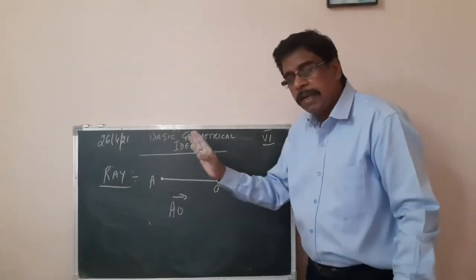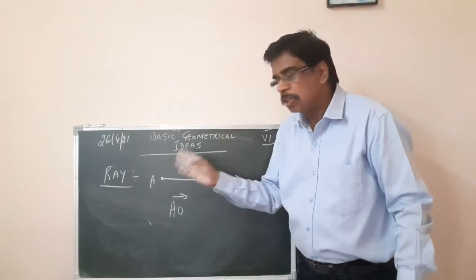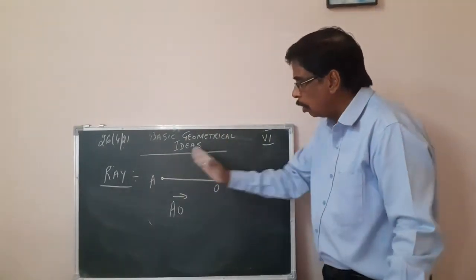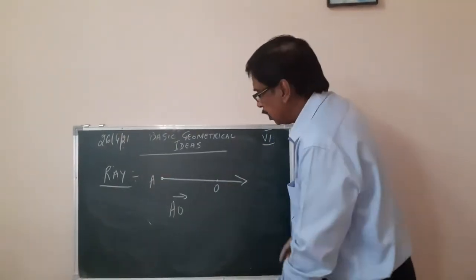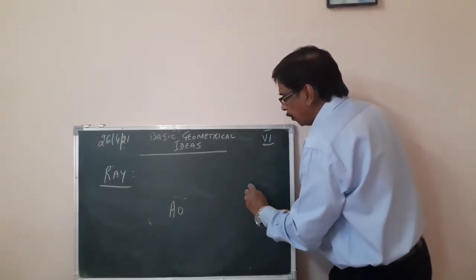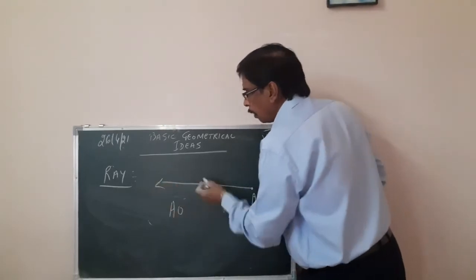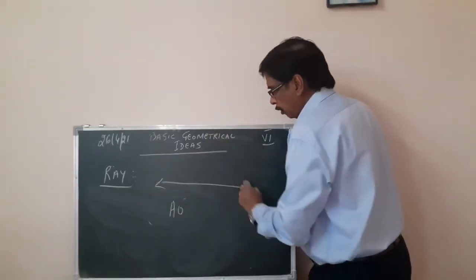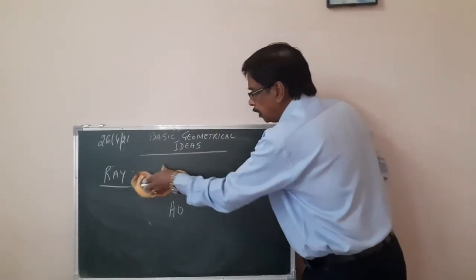A ray can go in any direction. We can draw it here, we can draw it here, we can even move this way. This is the starting point and it goes this way. It can go this way, ray. So this is what we understand about ray.